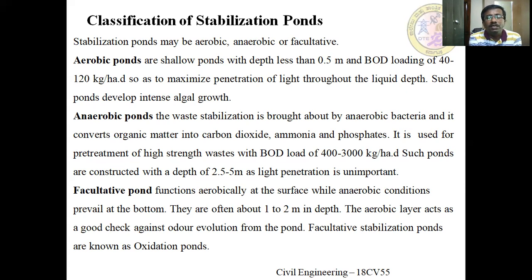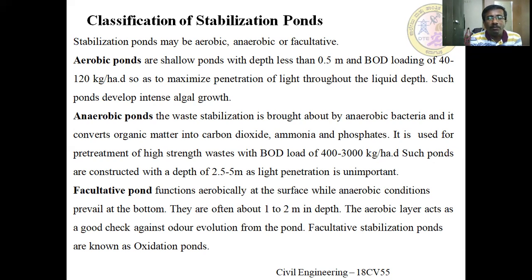So the output coming from that pond is up to the disposal standard in some cases, and the amount of sludge developed under the anaerobic condition is also less, since complete degradation of the organic matter takes place. So the anaerobic digestion takes place in two stages: one is by the acid forming bacteria, and another is the decomposition of the organic matter. Now, a facultative pond functions aerobically at the surface while anaerobic conditions prevail at the bottom.